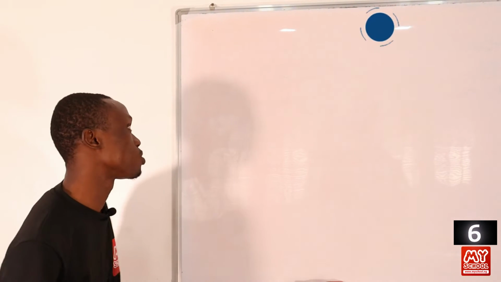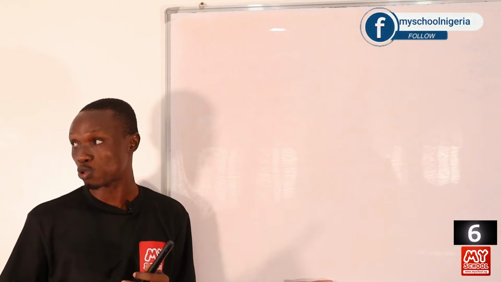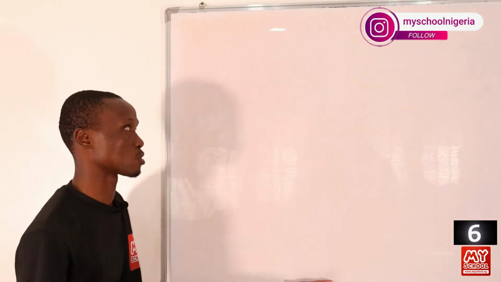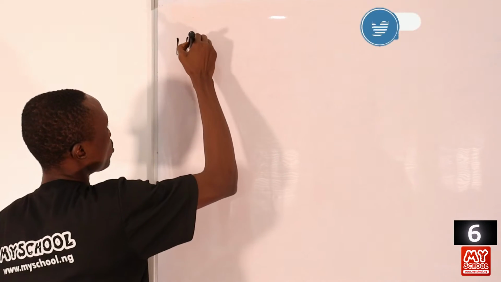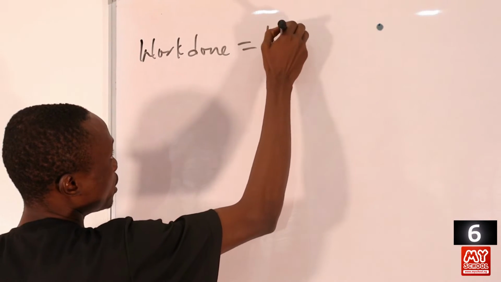Okay, from this question, we discovered that a catapult was used to hold a stone of mass 500 grams and is extended by 20 centimeters with an applied force. So if the stone leaps with a velocity of 40 meters per second, here we can say that the work done on the stone is equals to the kinetic energy gained by the stone on leaving the catapult. Okay, so here we can say work done is equals to kinetic energy, KE.